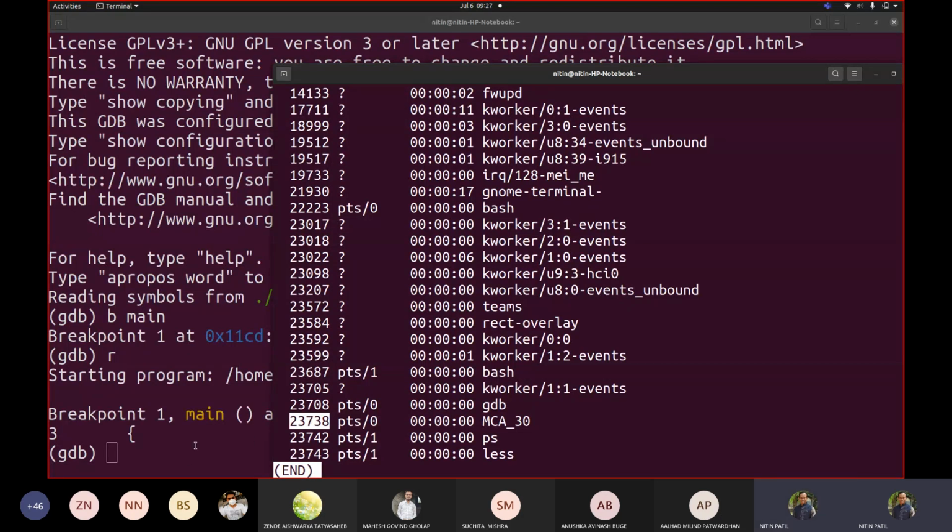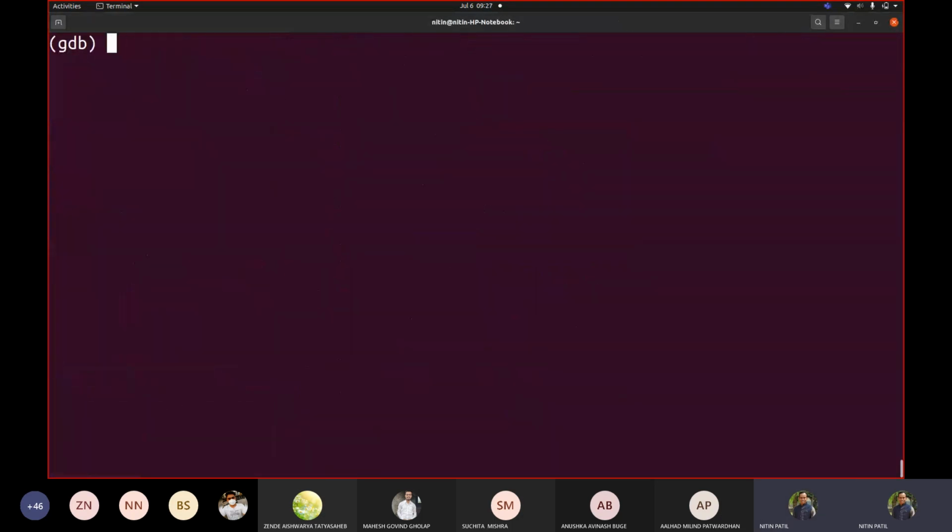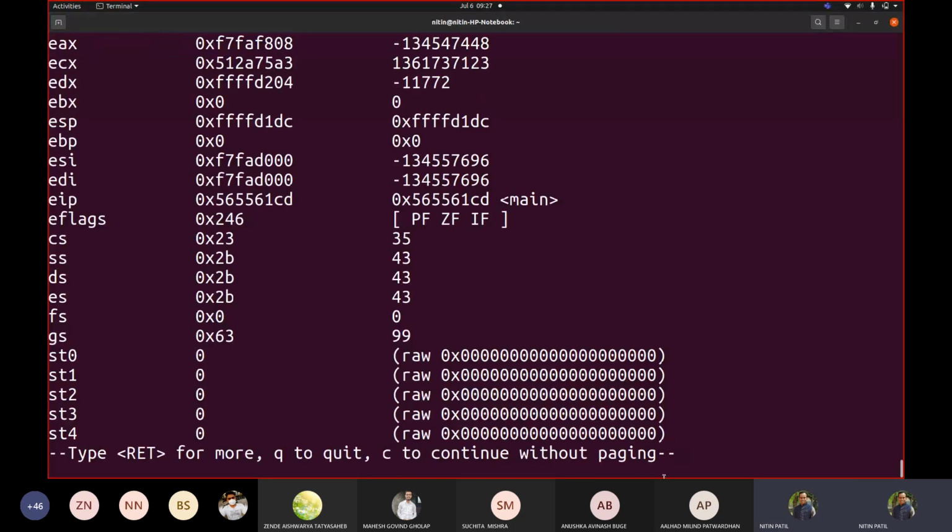Correct? Now if I write here info all registers, you would be able to see the registers which are used inside the code and their values, in decimal and hex. So these are my general purpose registers, like what you saw in the computer organization course, or what is available with your architecture.